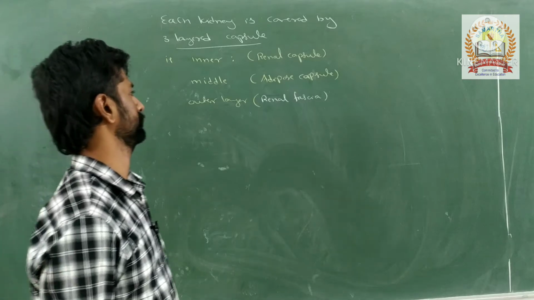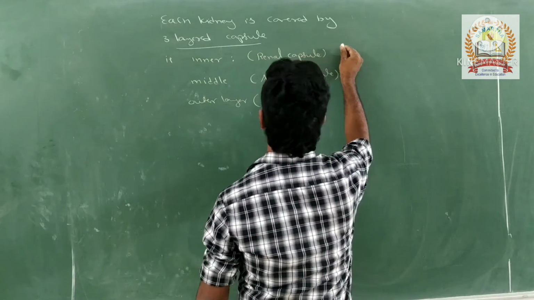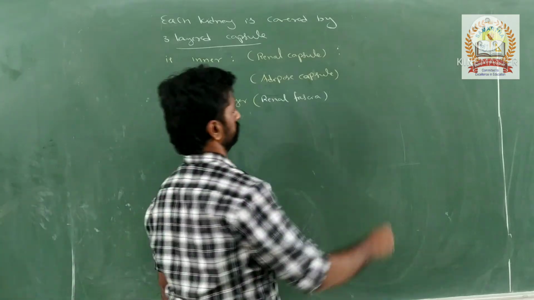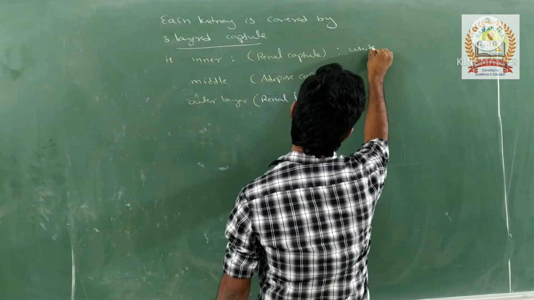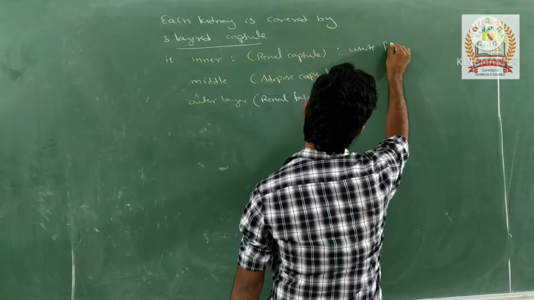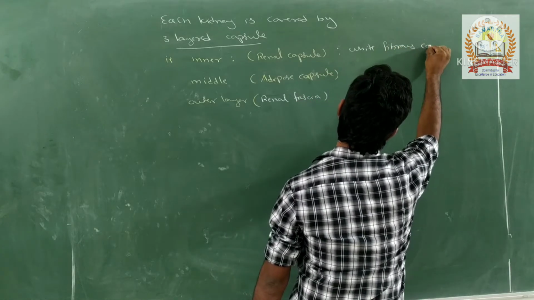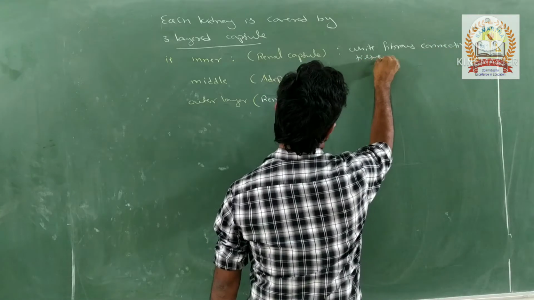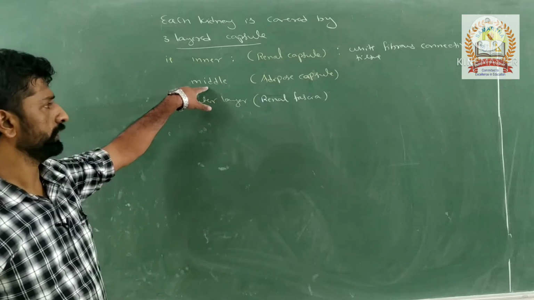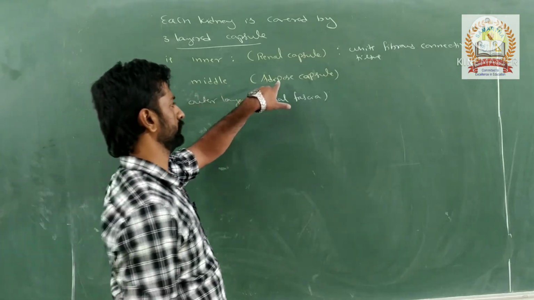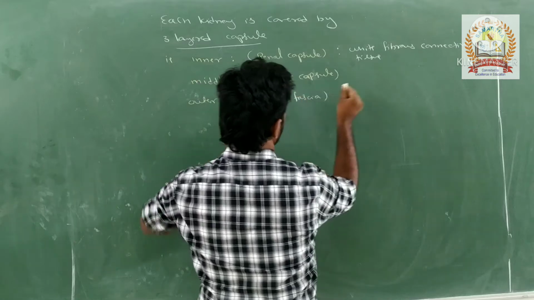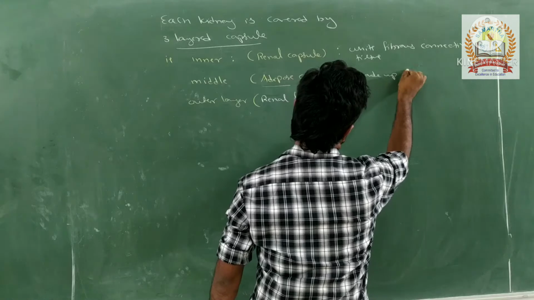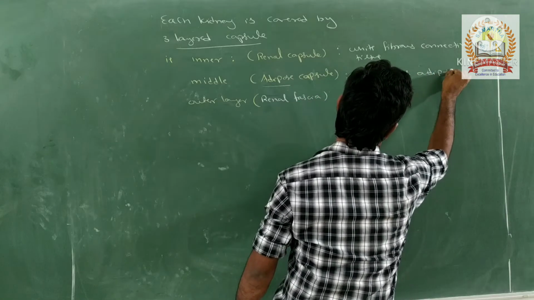What are these made up of? The inner one is made up of white fibrous connective tissue. The middle layer, as the name indicates, is made up of adipose tissue.